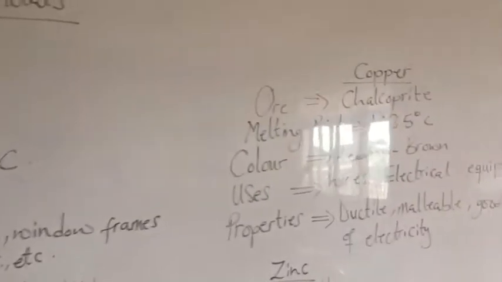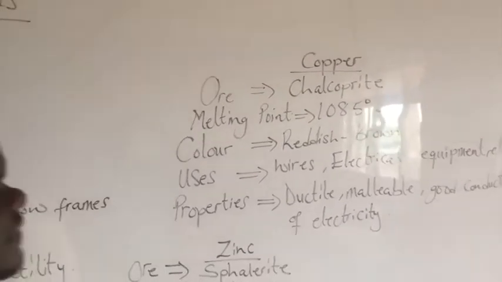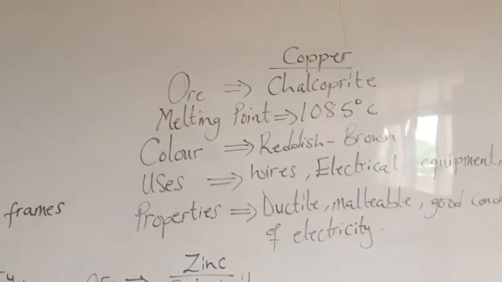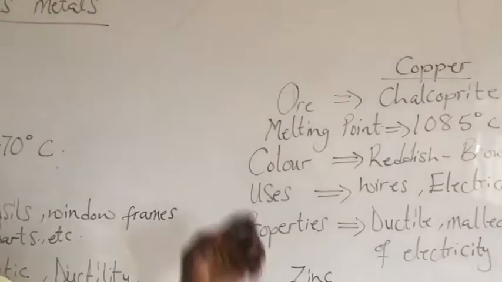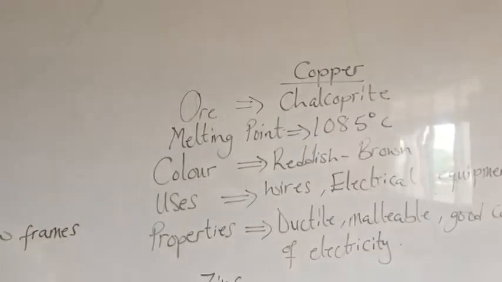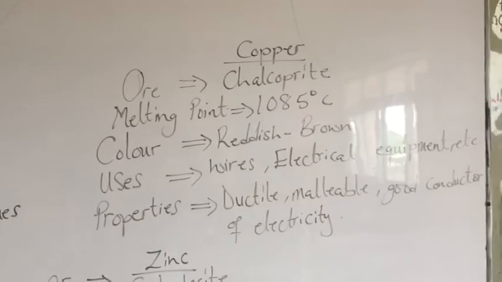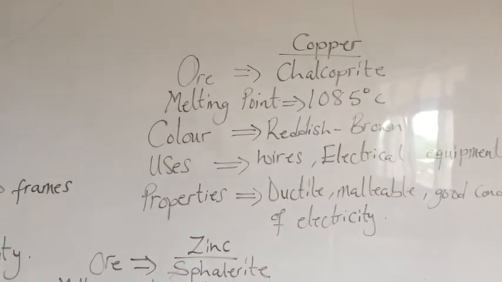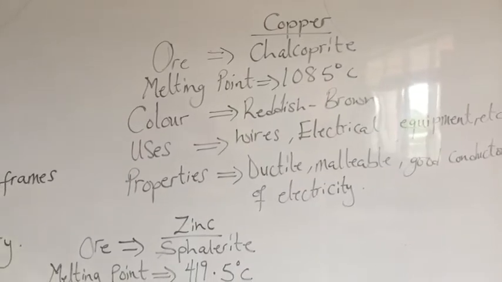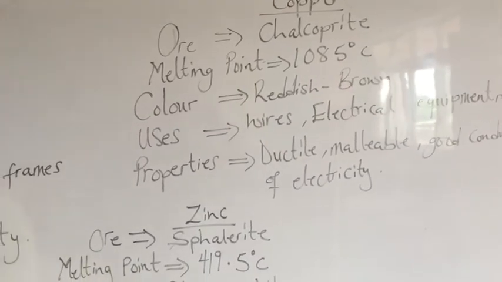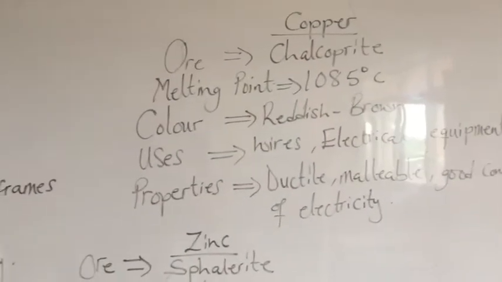Now we move on to copper. The ore for copper is chalcopyrite. Its melting point is 1,085 degrees Celsius. The color for copper is reddish brown. Uses. It is used for electrical wires and electrical appliances.